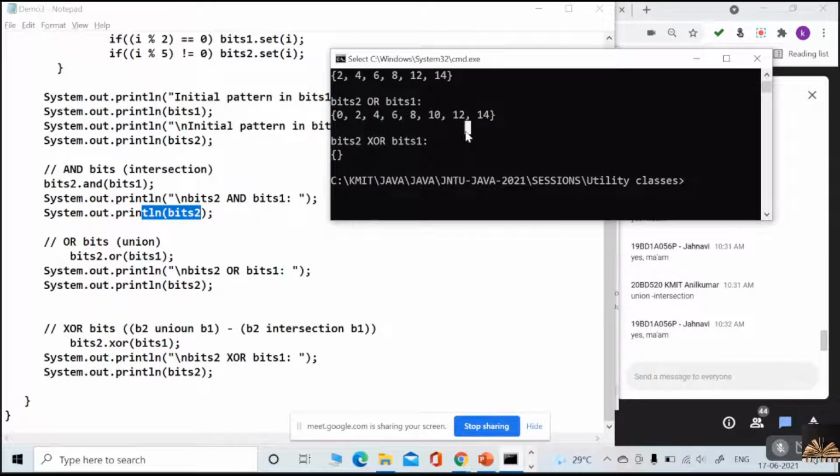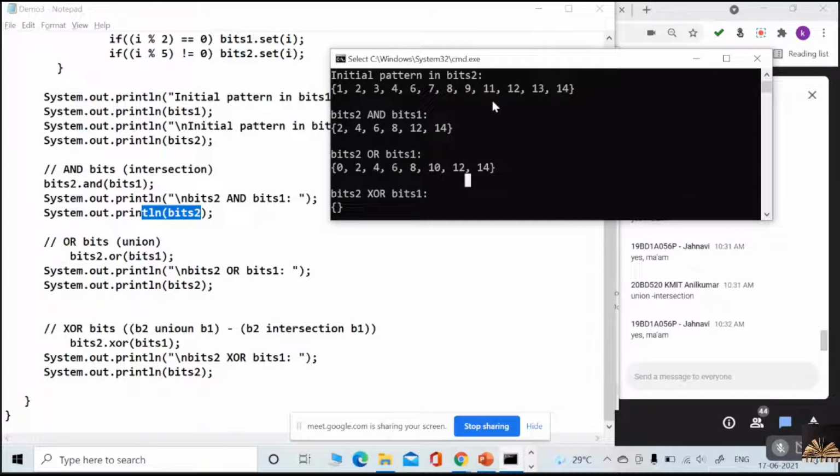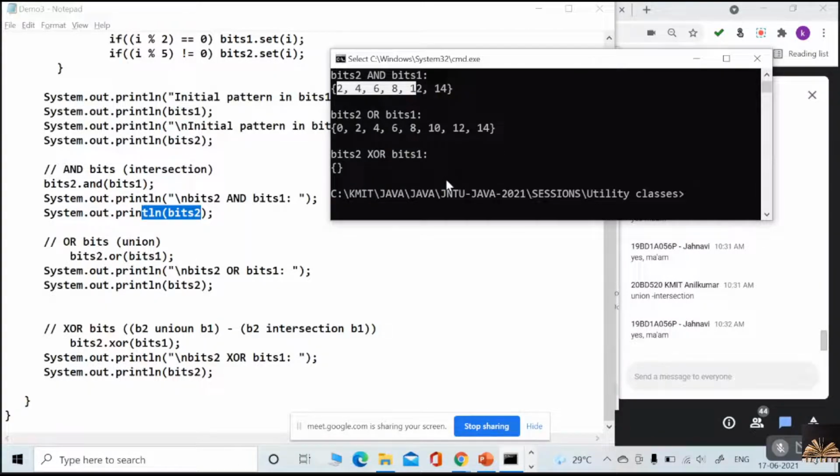That is the union, OR, minus this. But what we are getting is null values.